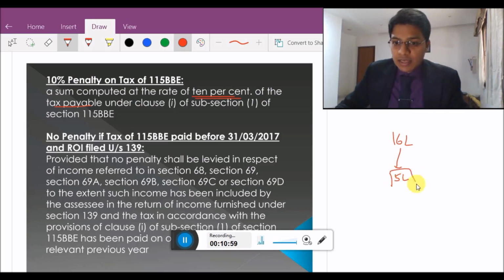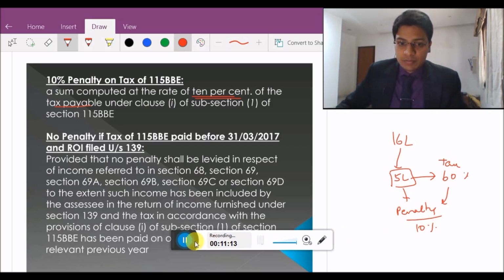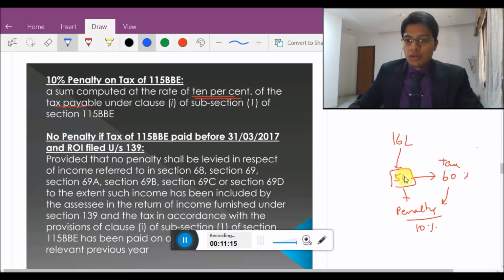On this 5 lakhs, 60% tax would be applicable and penalty would be applicable. On this tax amount, a penalty of 10% would be levied. So 60% of 5 lakhs comes to rupees 3 lakhs.